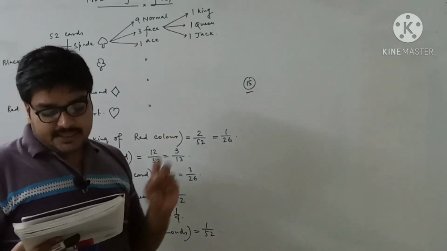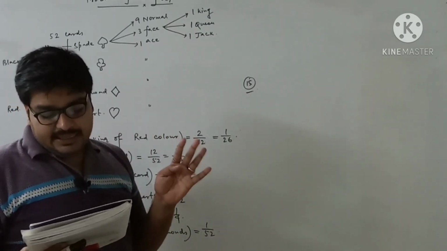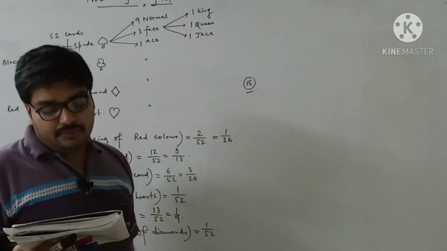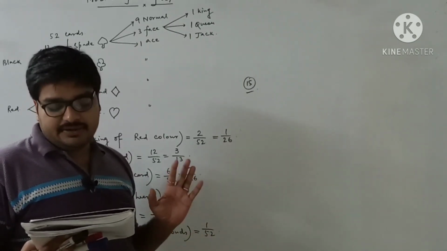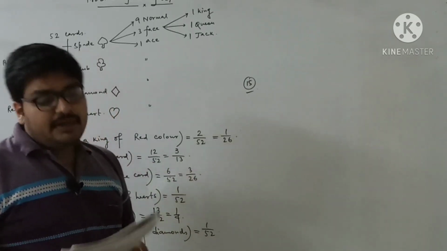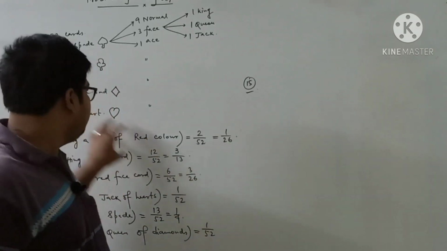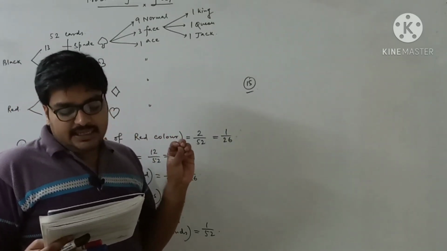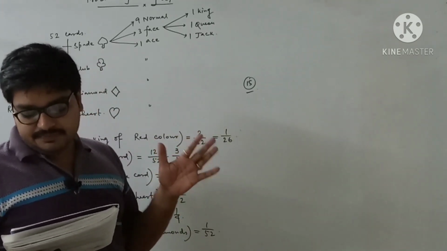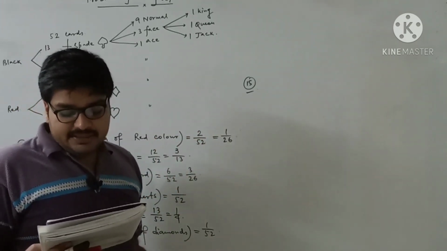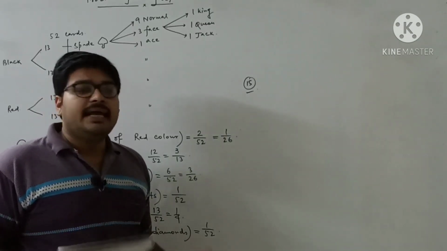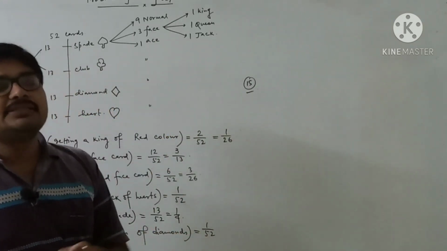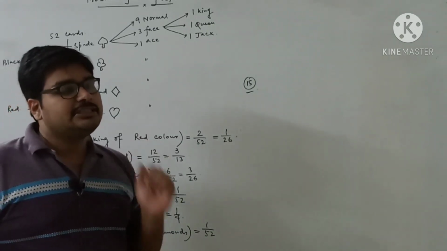So the 10, Jack, Queen, King and Ace of diamonds are well shuffled with their faces downwards and one card is then picked up at random. So only the diamond cards have been taken, and from these diamond cards only 5 cards have been chosen at first: the 10, Jack, Queen, King and Ace, and they are all well shuffled. So what is the probability that the card is a queen? Very easy to find out. Here you are not finding out of 52 cards. Here you are finding out of the 5 cards which have been taken initially to start this experiment.